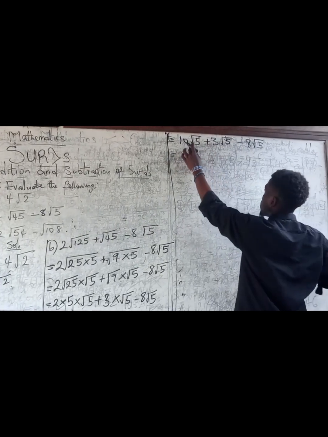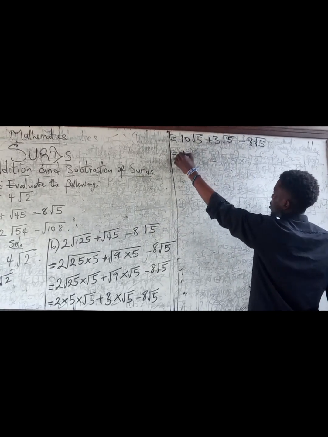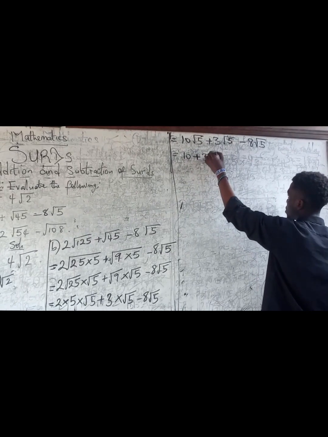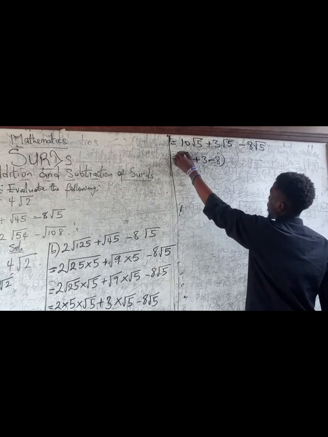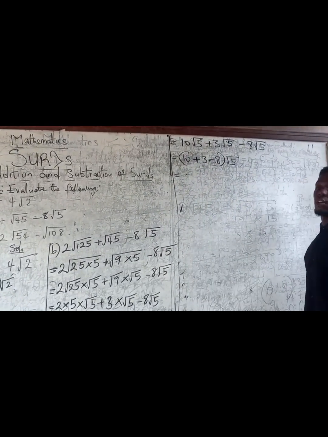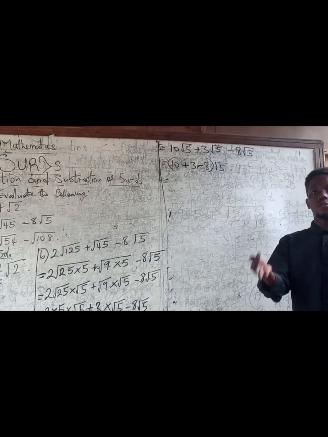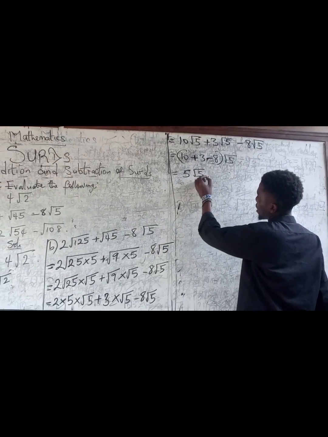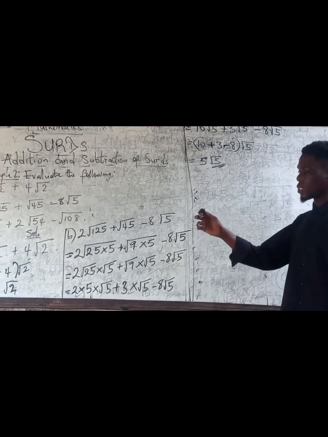So I have 10 plus, just pick the coefficients, 3 minus 8. And then square root of 5. 10 plus 3 is 13. 13 minus 8 will give us 5. So this is 5 root 5. And that's the answer to question B.